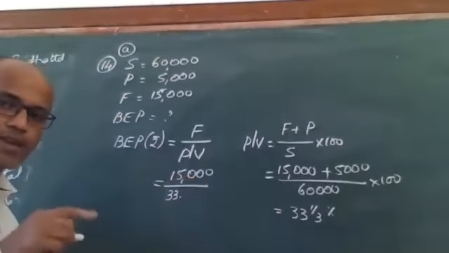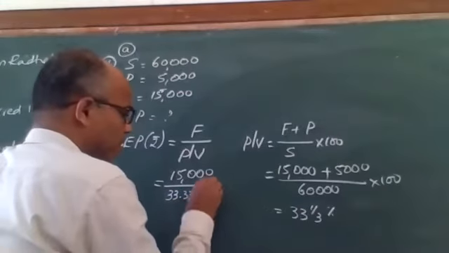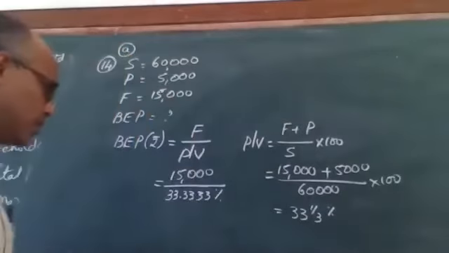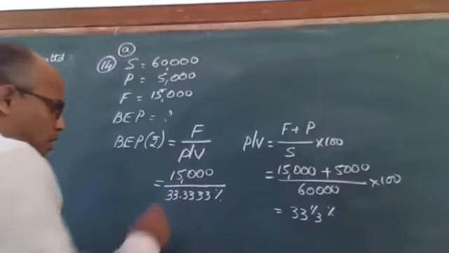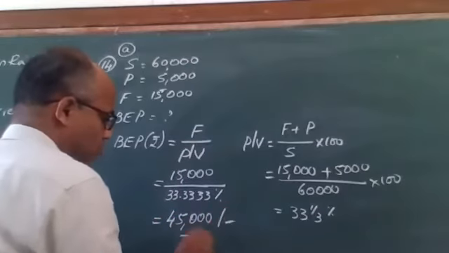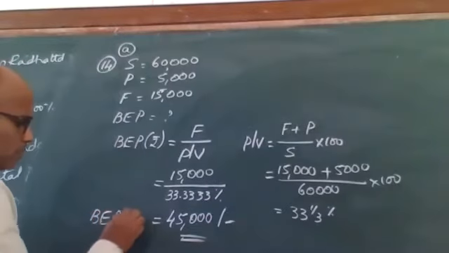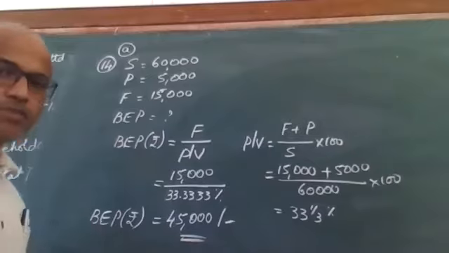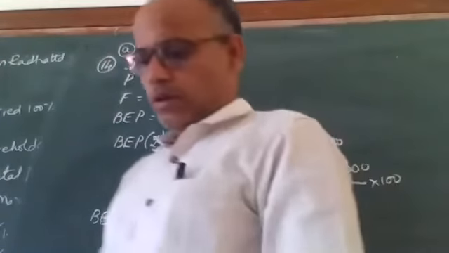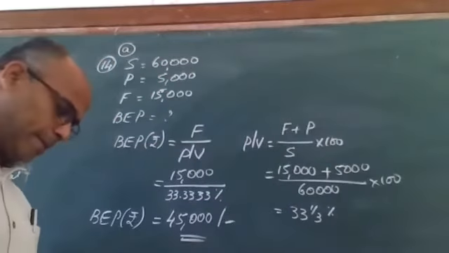What did I ask you to do in the calculator? 33 point, at least take 4 digits. 33.3333%. That brings to 1/3. So multiplied by 3 times should give you 45,000. So my break-even point in terms of rupees, break-even value, is 45,000. This is okay? That was the first part of 14A.